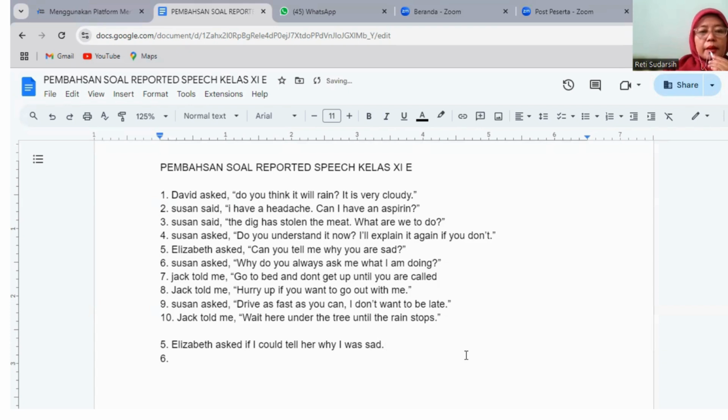Number 6 is Susan asks, "Why do you always ask me what I am doing?" It is similar to number 5, but there is a question word, why, so the conjunction should be why. So just write down Susan asks, and the conjunction is why, because this is the question word. And then do you always ask? The subject "you" becomes I. And then do always ask is present, so it becomes past tense. The past tense of do is did, and then there is ask, so did plus ask will be asked.